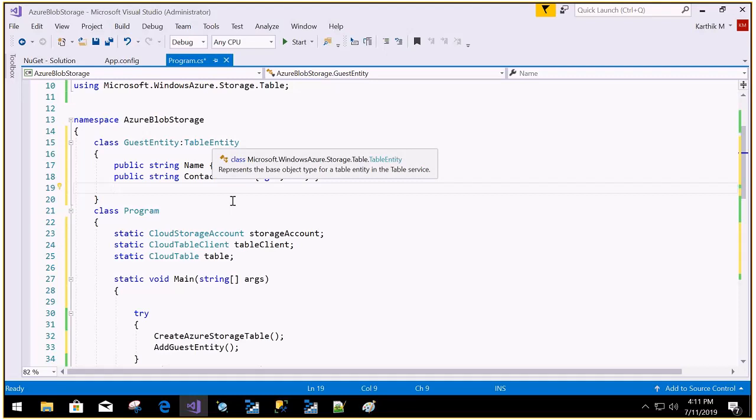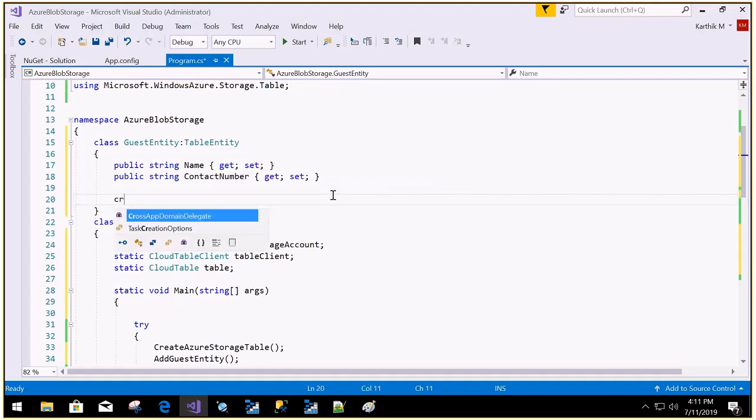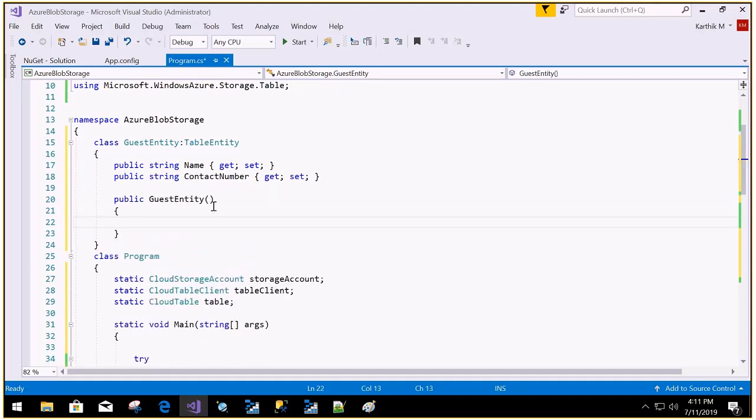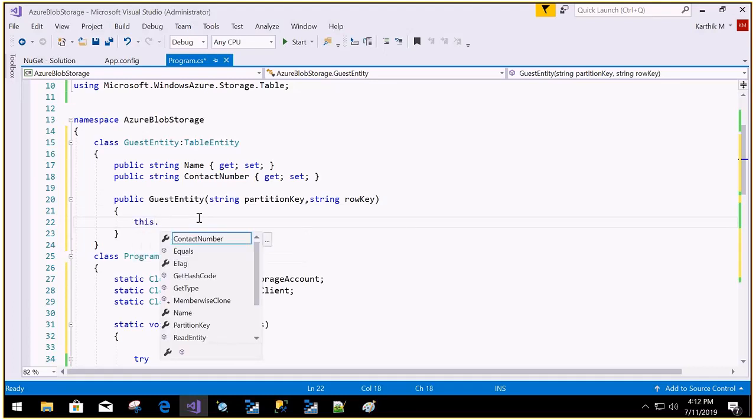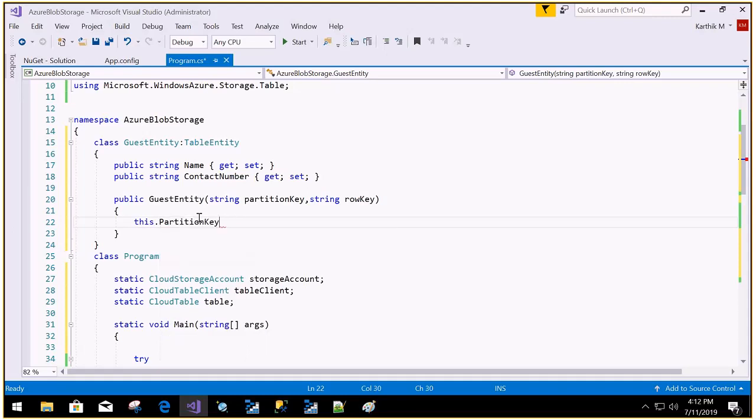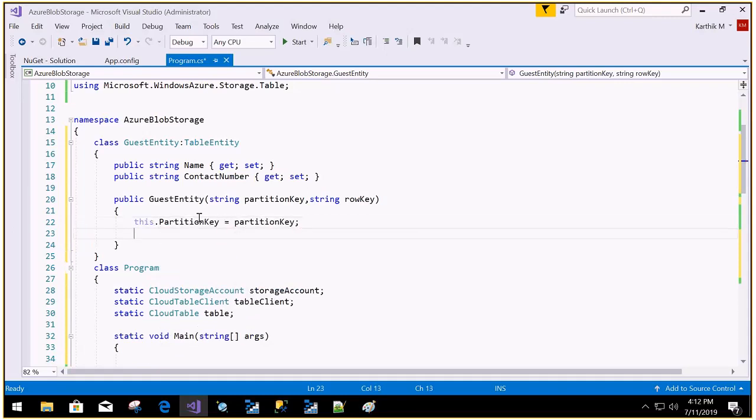So I'm just creating a constructor with these two properties: string partition key and then the row key. So this dot, I can get that partition key and row key. So partition key equal to this partition key. Whenever I create a guest entity, I need to pass those two things, and in turn they are assigned to the row key and the partition key. Done. So this is my guest entity.